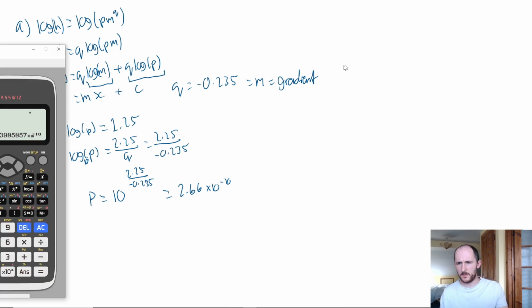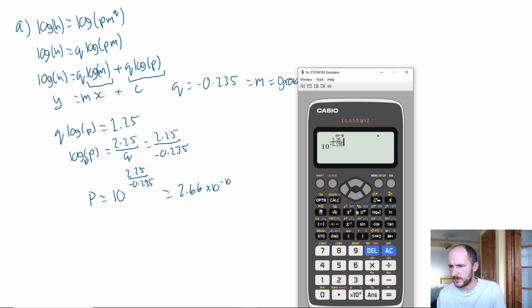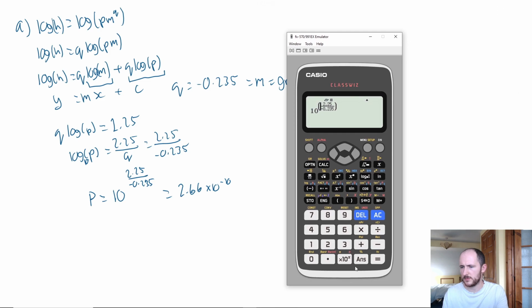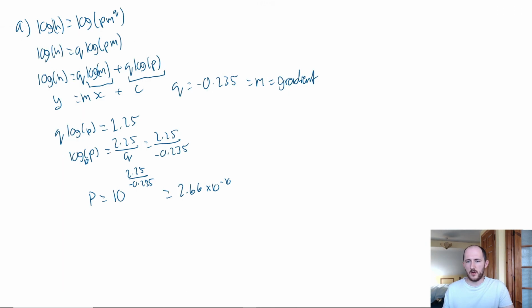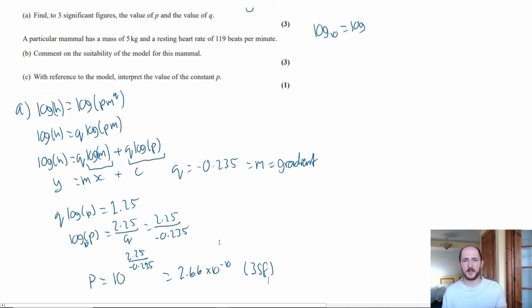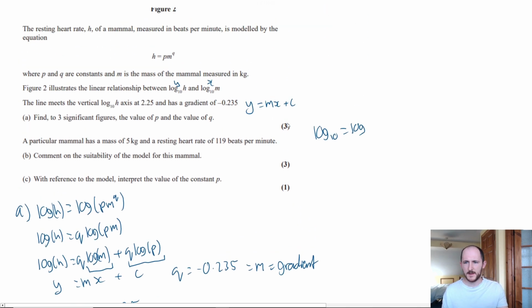And that looks a bit weird to me. So what I'm going to do, just to check my answer, I'm going to put this in brackets. Just to double check. Yeah, perfect. That is correct. Wonderful. Hopefully that makes sense. And that is to 3SF because remember, standard form, it just counts the significant figures. So that's it for part A, which is interesting.